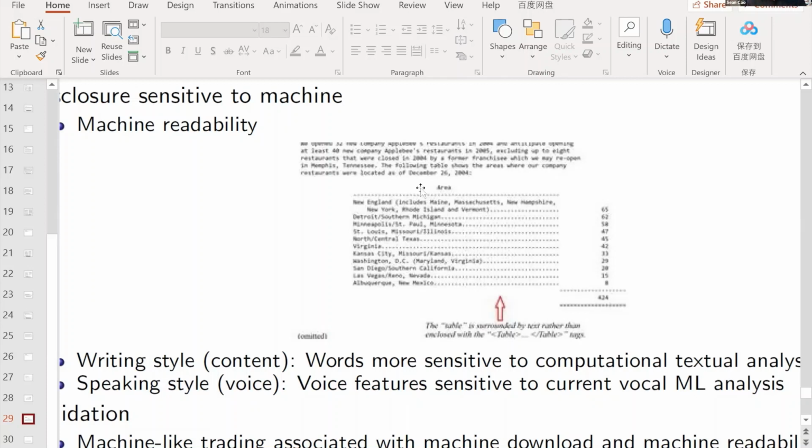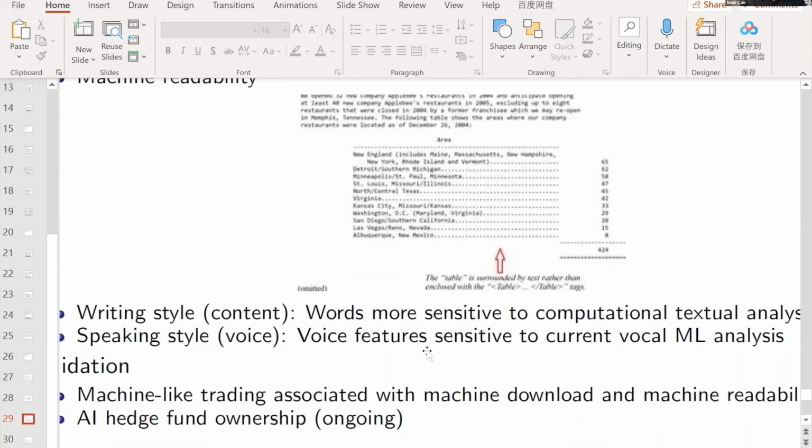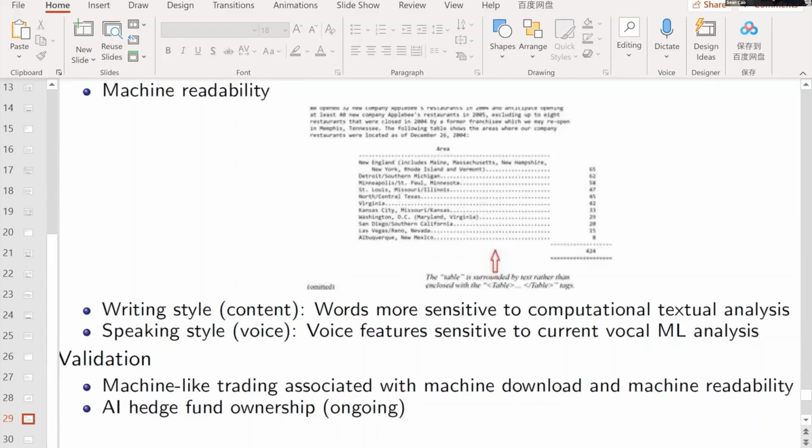But for machine, you need to make the tag friendly in order for the machine to understand that this is a table. So this is one thing managers did to make the tag more friendly, so the machine can process the information.